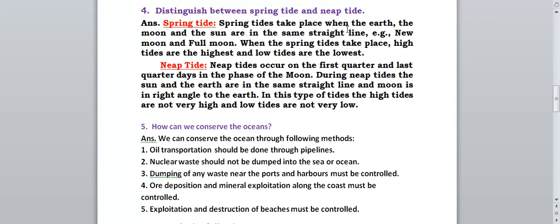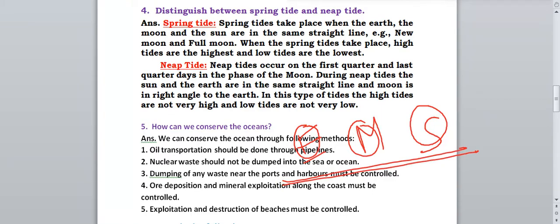Next, question number 4. Distinguish between spring tide and neap tide. Now we have to write the differences between spring tide and neap tide. First we will write for spring tide and then we will discuss the neap tide. So what is spring tide? Spring tides take place when the earth, the moon and the sun are in the same straight line. At that time spring tide will take place. Example, new moon and full moon.